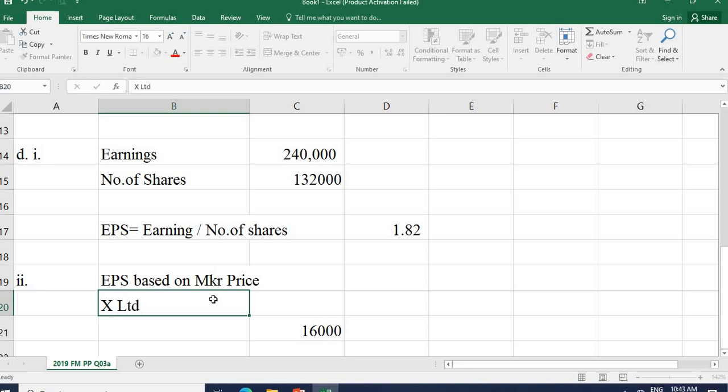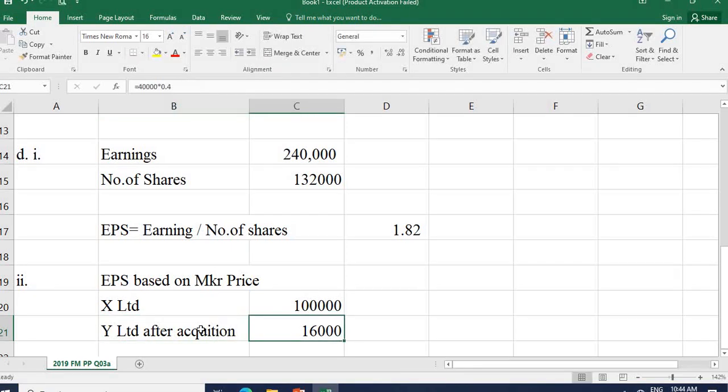X Limited already had 100,000 shares, right? X Limited, after acquisition, wait, Y Limited after acquisition, 16,000, right?